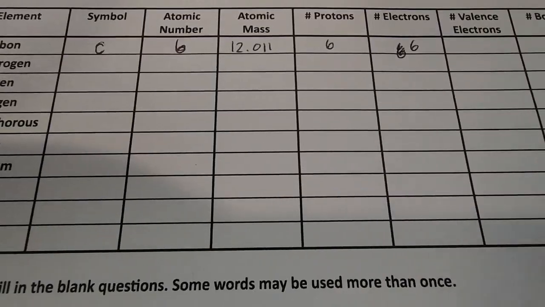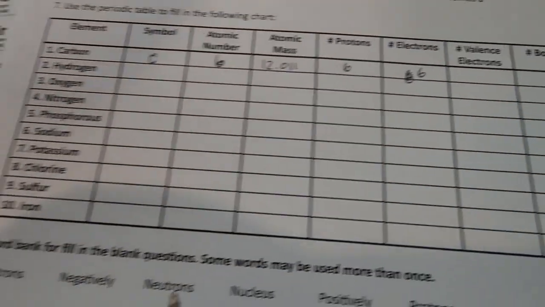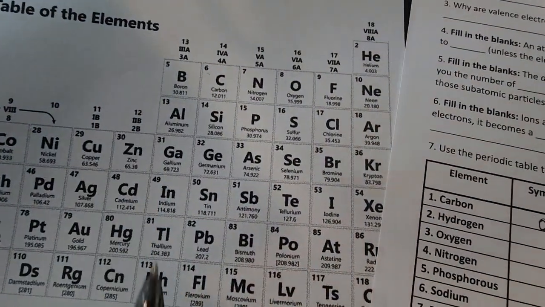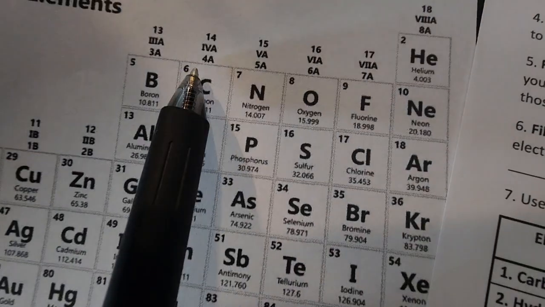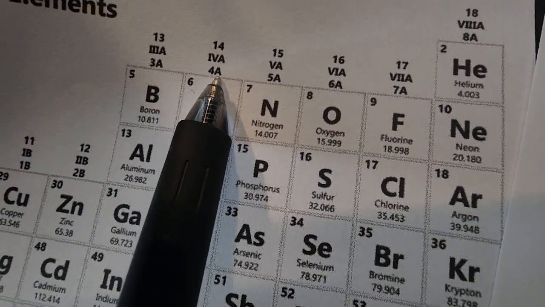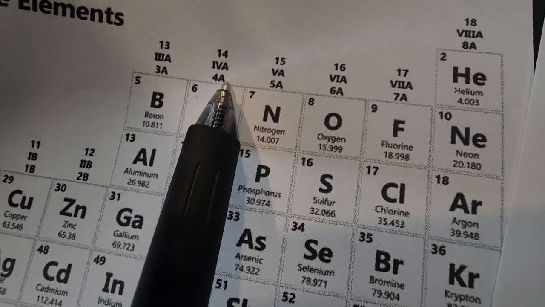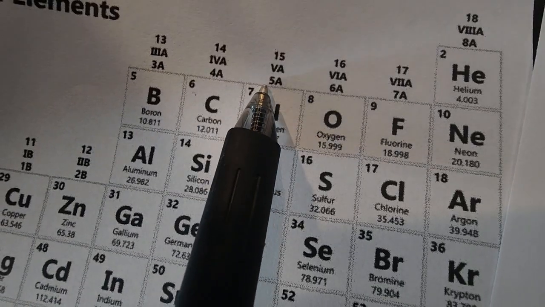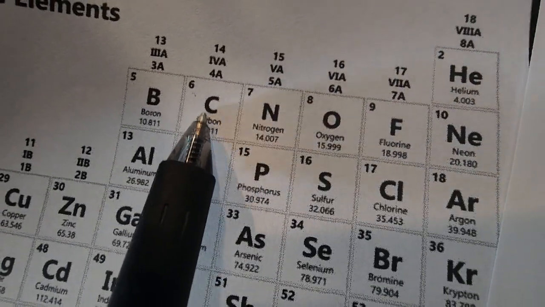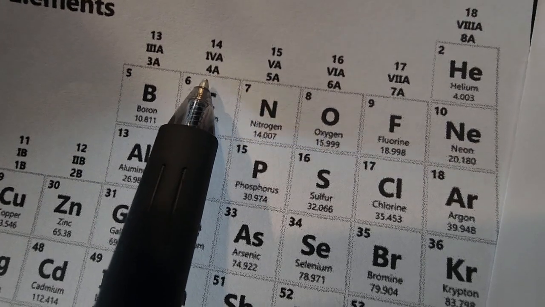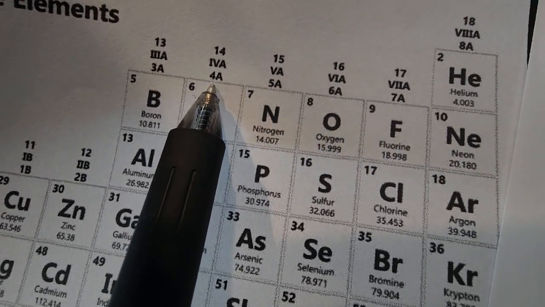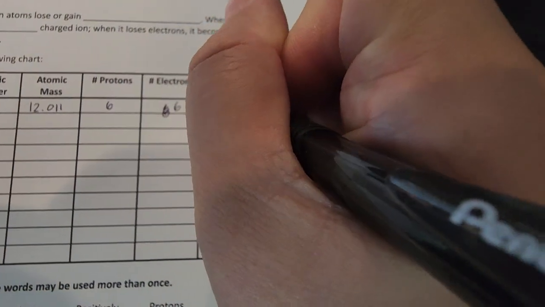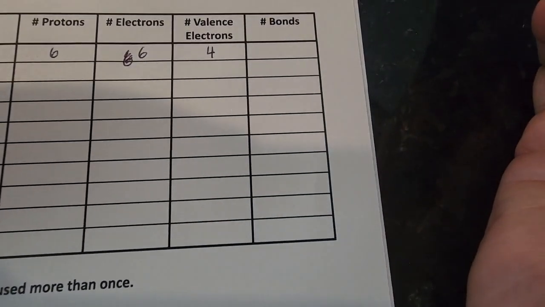Now, the next thing we have to do is ask ourselves, how many valence electrons do they have? And there's a place to look to find it. At the top of each column, you will see a number followed by A or B, okay? So here's 3A, here's 4A, here's 5A, and so on. Carbon is 4A. That number 4 tells us that there are 4 valence electrons.